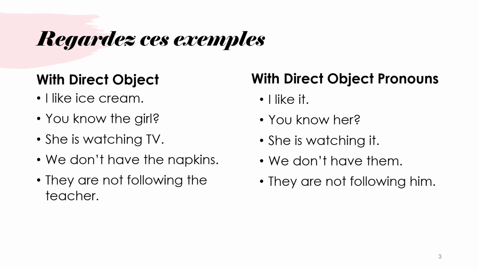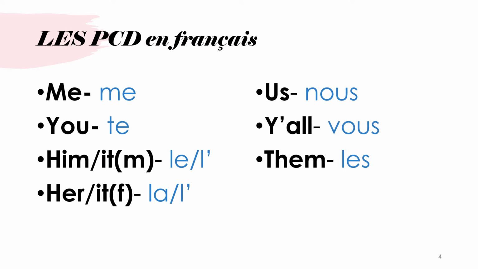So this is how it works in English. You've been doing it your whole English-speaking lives, so this should not be new information to you. Maybe just knowing the technical terms might be a little bit of a foreign idea, but this part should not. You have direct objects, which are typically always after the verb, and we can replace them with direct object pronouns in English, which again just go in the same place. In French, however, les PCD are a little different.